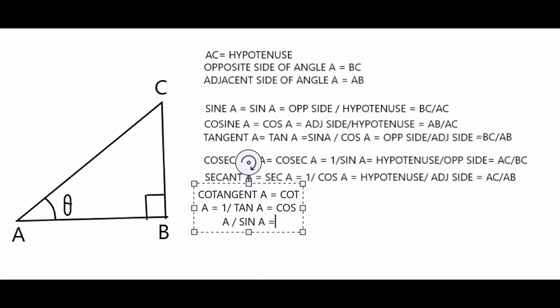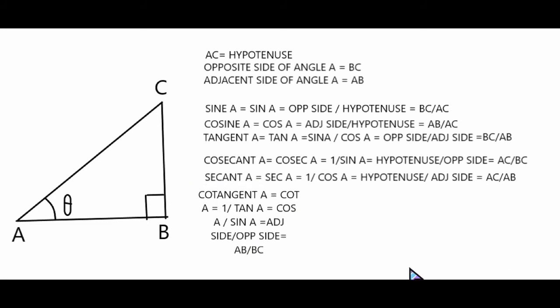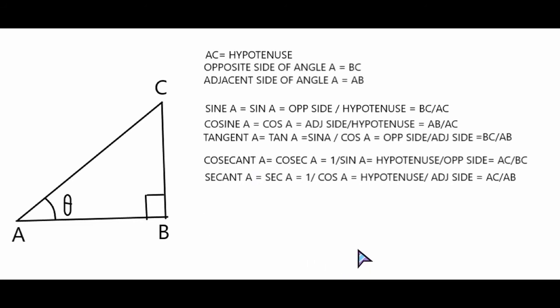It is also equal to, now we know that tan A is opposite side by adjacent side, so cot A will become adjacent side divided by opposite side, which is AB by BC. I'll have to type again.